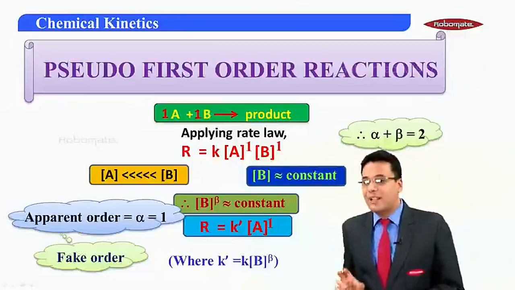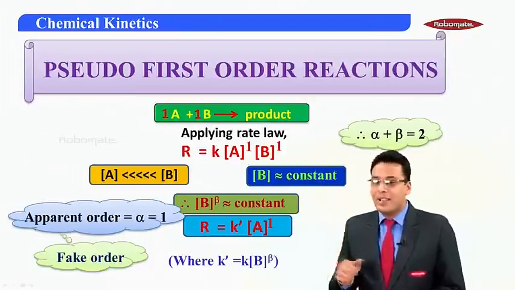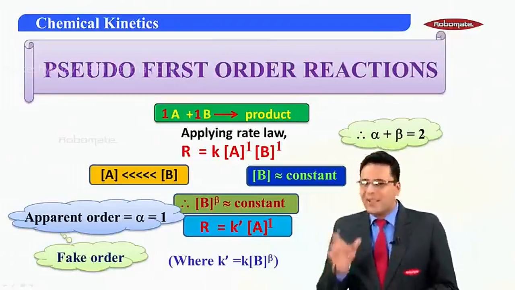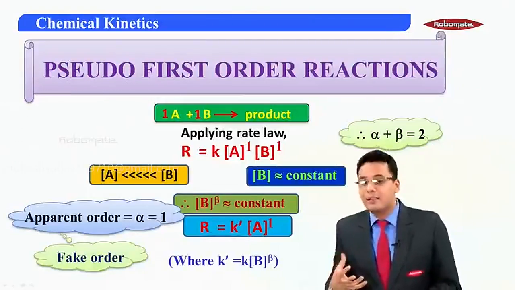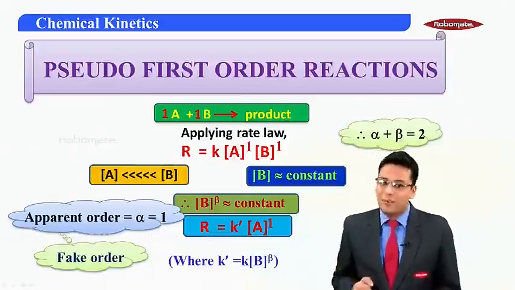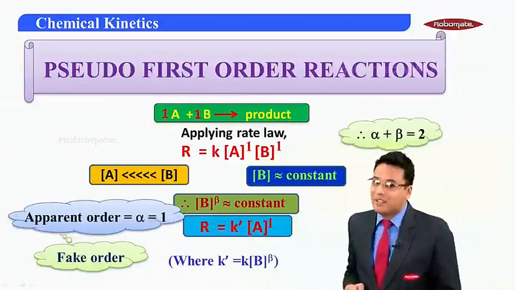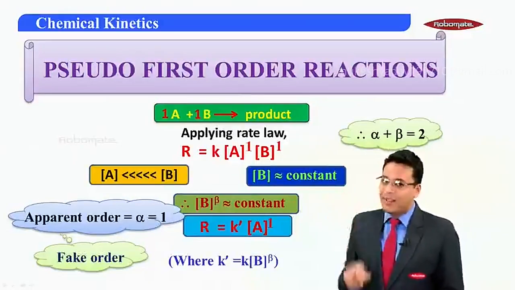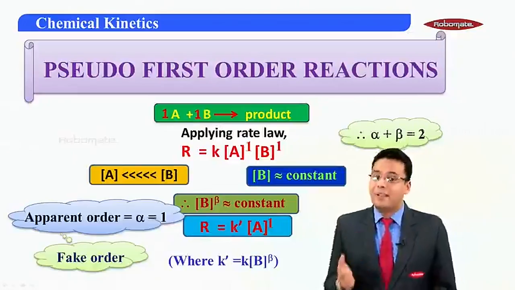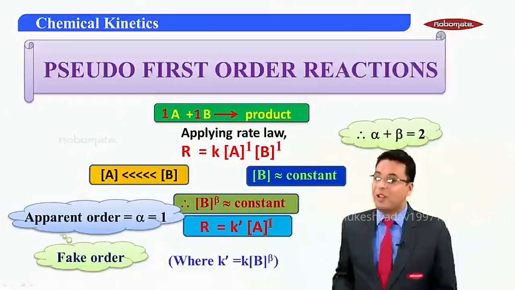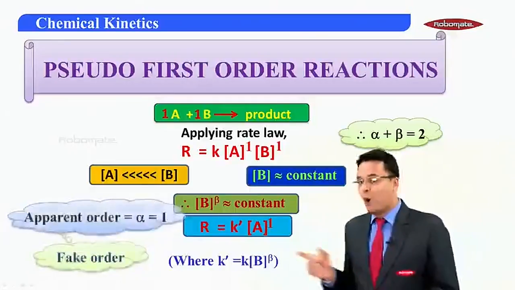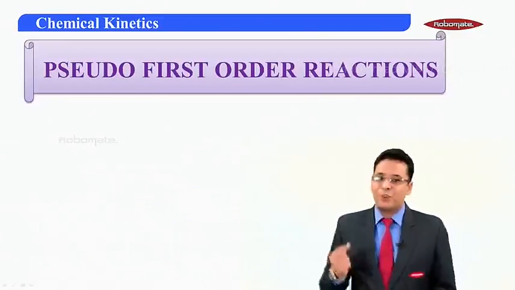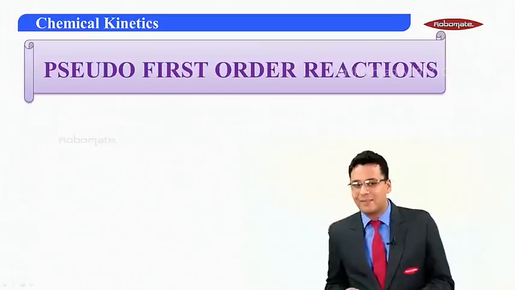Since we have taken B in much more excess, it more or less remains constant, and the order appears to be 1. So the order appears to change. Even though it's a second order reaction, it appears as though it is a first order reaction. This is apparent order or fake order, or pseudo first order reactions.